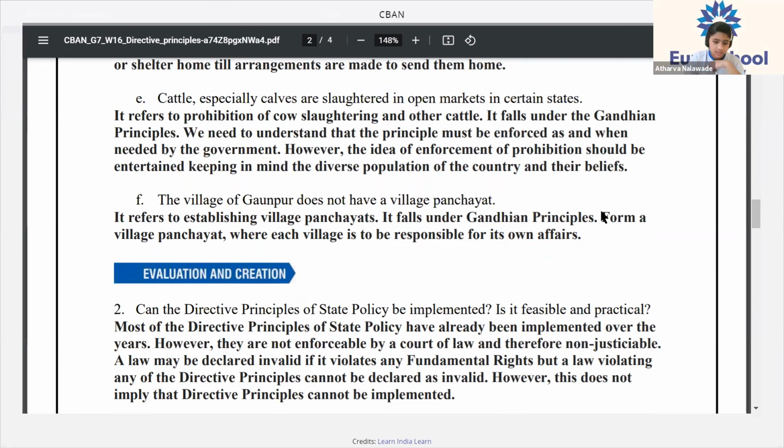Ma'am, this comes under the Gandhian principles as it is prohibited to slaughter cows and other cattle. Other cattle. Very good. So this particular problem will be included under Gandhian principles, because over there you have one principle which states the prohibition of cow slaughter and slaughter of any other cattle.